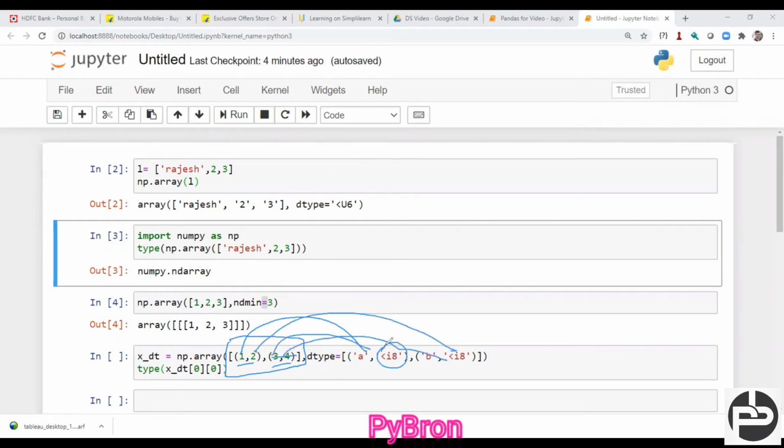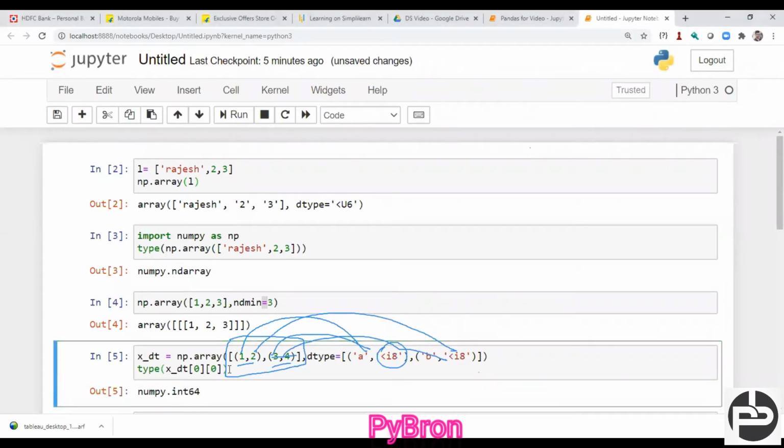What I'm trying to show you here, suppose I defined 8, and what is the output we are getting here? I'm getting this. I want to access this element first, 1. Suppose I want to access 1. First, I would like to access 1 comma 2, and see whether I'm able to get it. Let me do one thing.